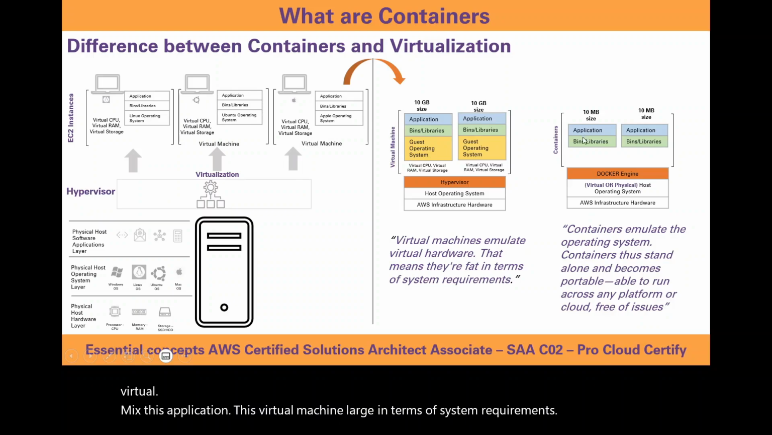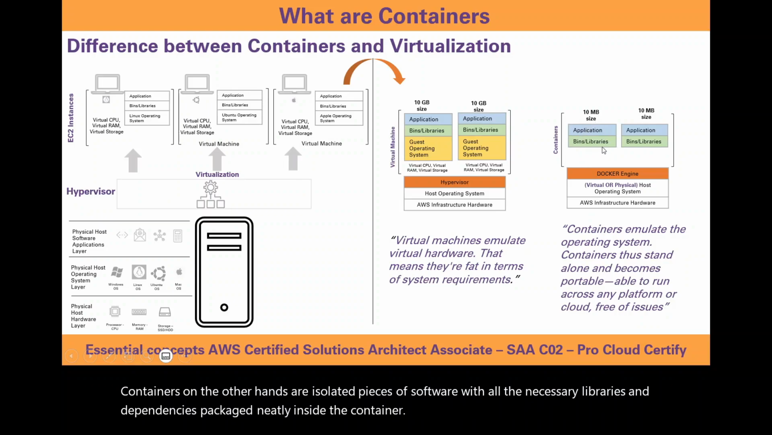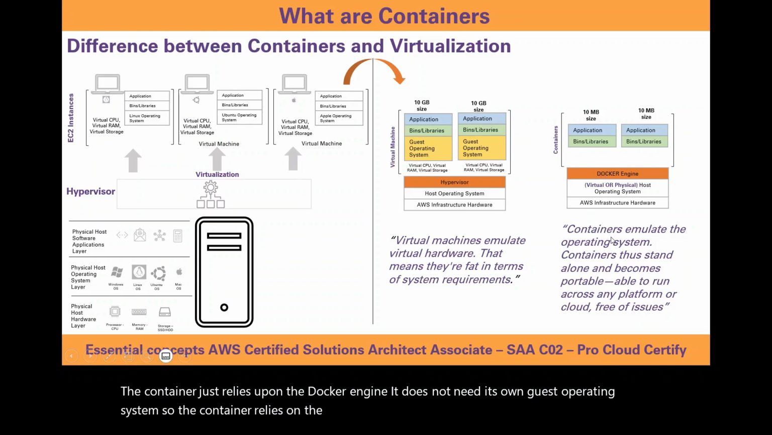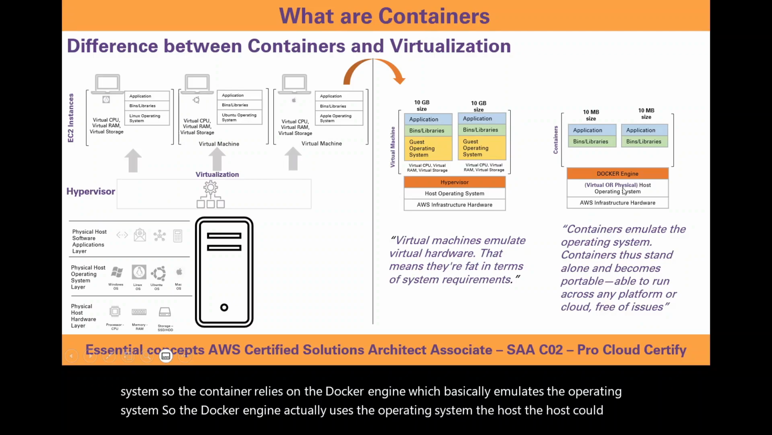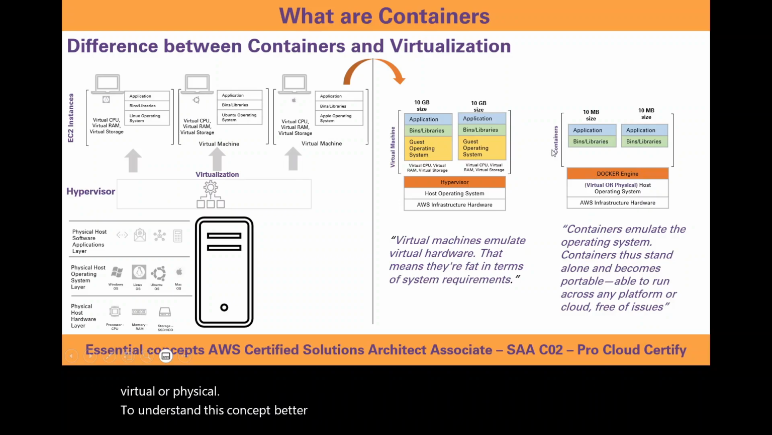Containers, on the other hand, are isolated pieces of software with all the necessary libraries and dependencies packaged neatly inside a container. The container just relies upon the Docker engine. It does not need its own guest operating system. So the container relies on the Docker engine, which basically emulates the operating system. The Docker engine actually uses the operating system of the host. The host could be virtual or physical. To understand this concept better, we go to the next diagram.